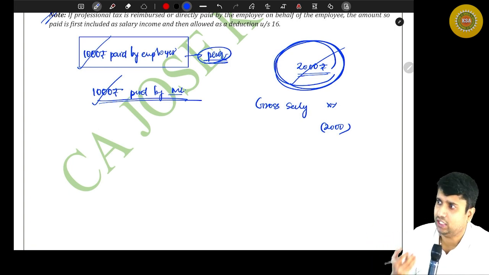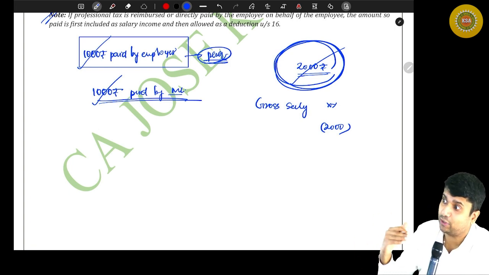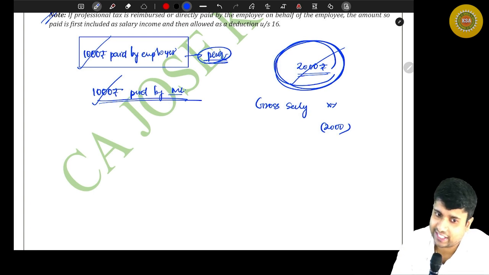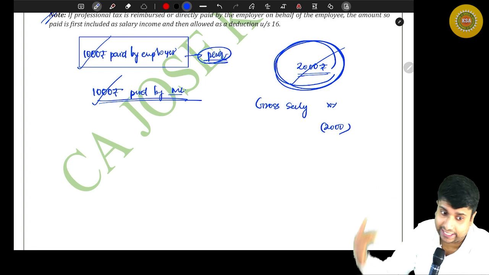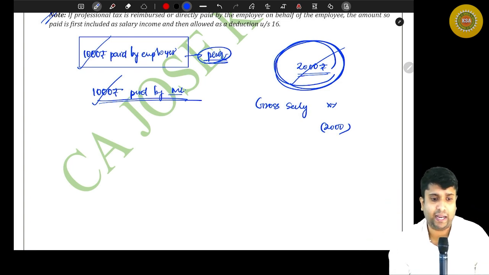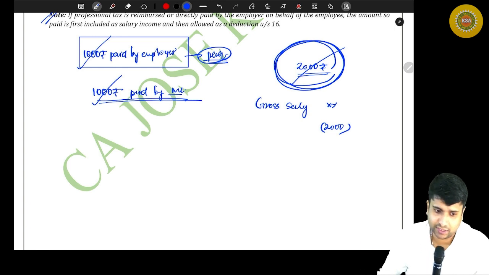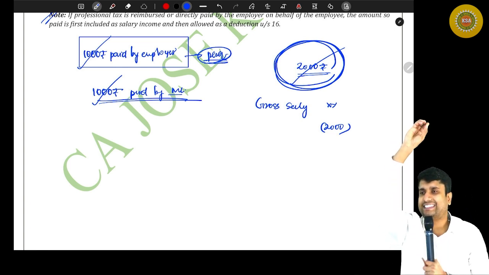No, there is no limit actually, because different states charge different amounts. It can be 2,000, 2,500, 3,000, depending upon the state. The state has the authority to levy professional taxes. Normally it is around 2,000, 2,500 and so on. Yes, that's it. By this we can say our salary theory is over. Paid by me 5,000, then you can claim that 5,000. Okay. If it is paid by you as 5,000, then you can claim that 5,000. No problem. Yeah. So the theory is completely over.